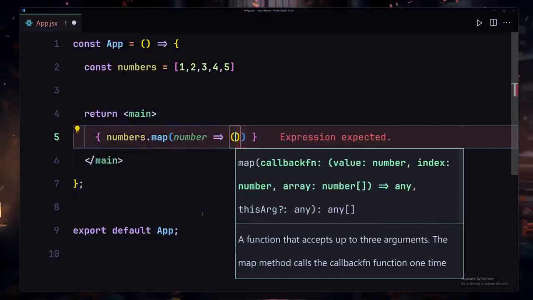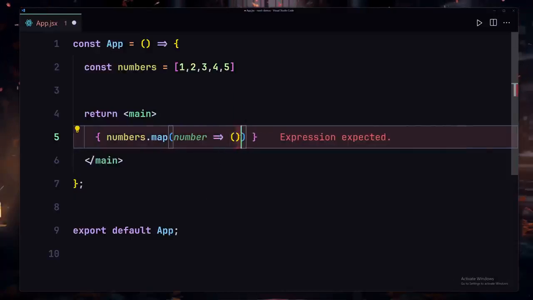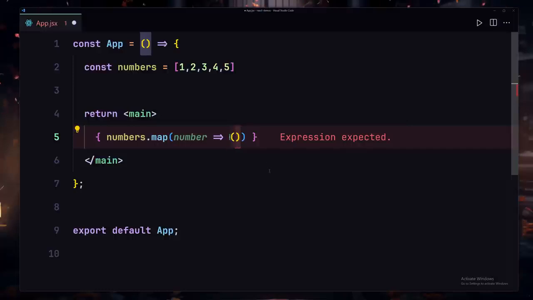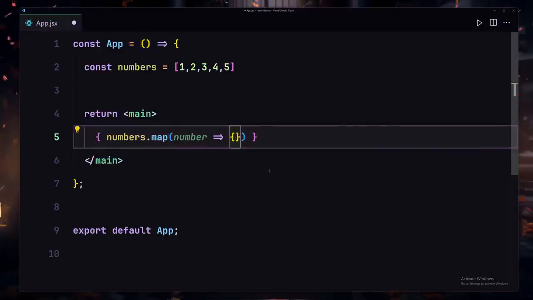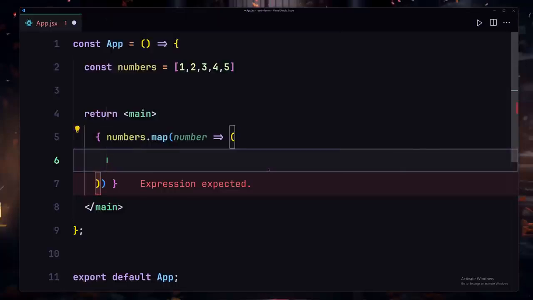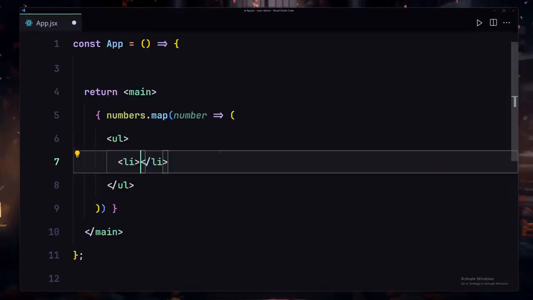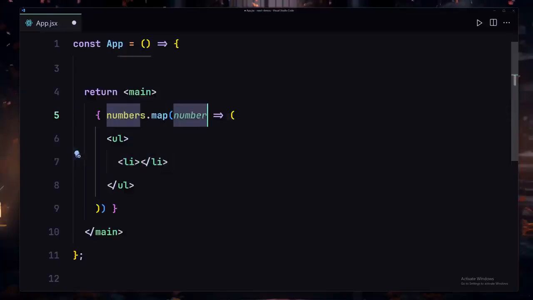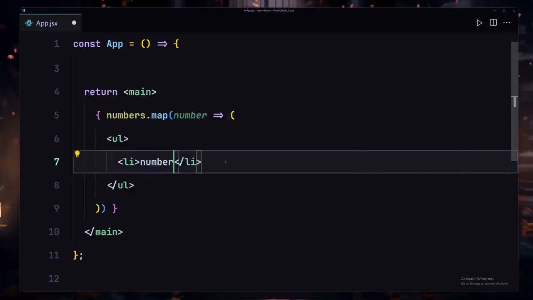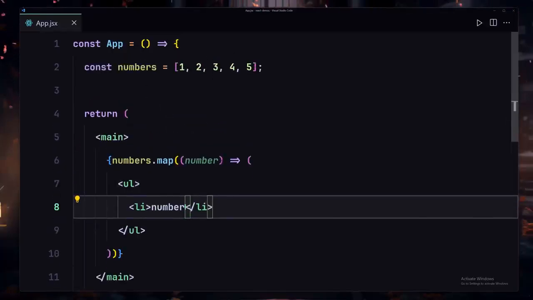And now for this callback function, I want you to notice that in this case we are providing parentheses, not curly braces. So I want you to keep that in mind. Now if I hit enter right here, I'm going to write my UL, and inside this UL I'm going to write my LI. Inside this LI, a lot of people will think that we are just going to copy this number, place it right here, and save our file, and that's going to be it.